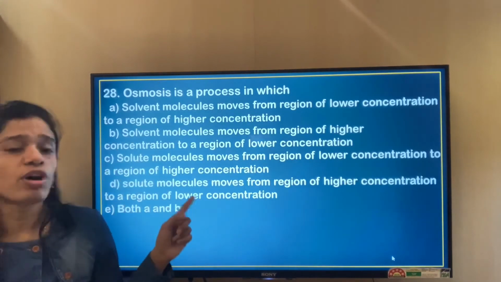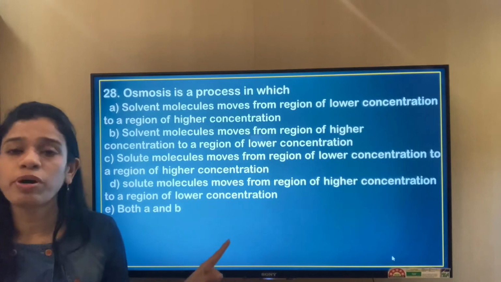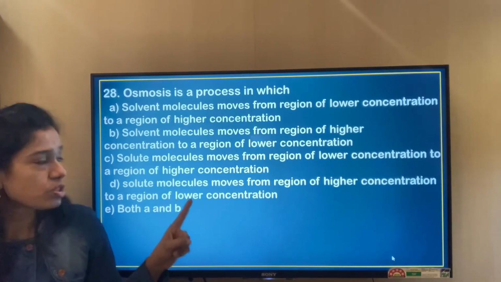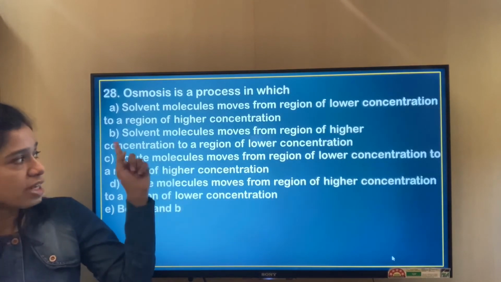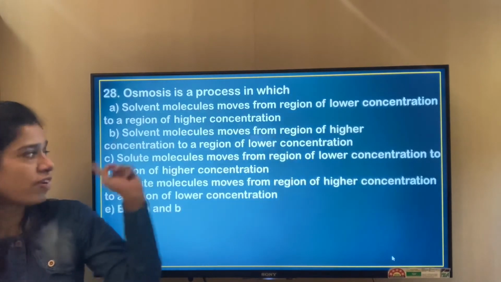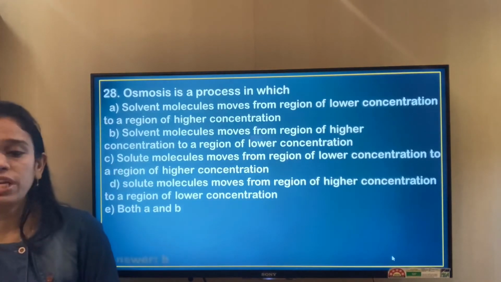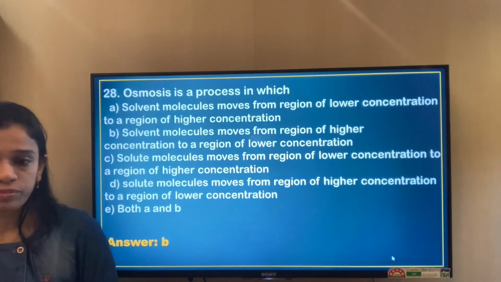Here in all the options we have missed out the semi-permeable membrane, which is also an important part of the definition of osmosis. So we'll go with option B, that is, solvent molecules from a region of higher concentration to a region of lower concentration. That is, option B is the correct answer.